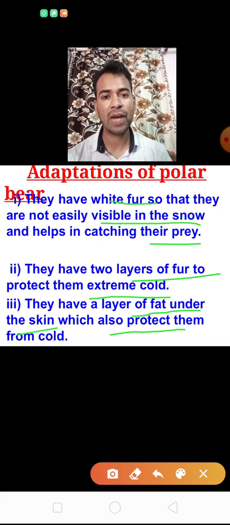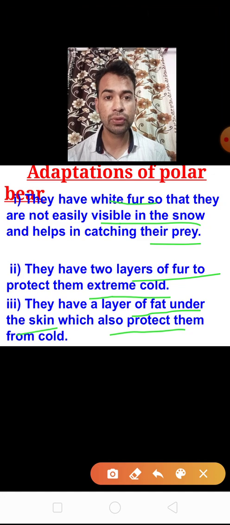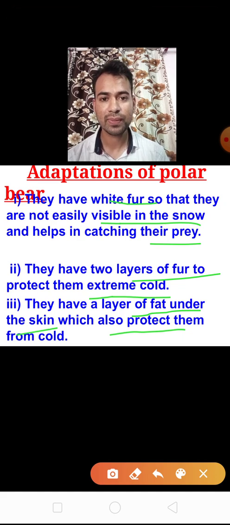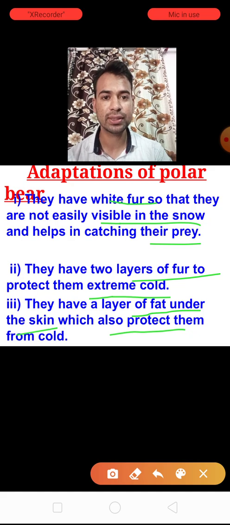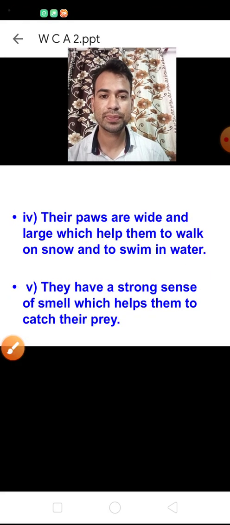They have a layer of fat, they have layers of fur. By the use of these things, they can easily protect themselves from the cold. So the polar bear develops these features in its body to survive in the polar region.